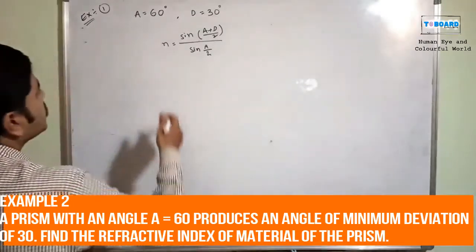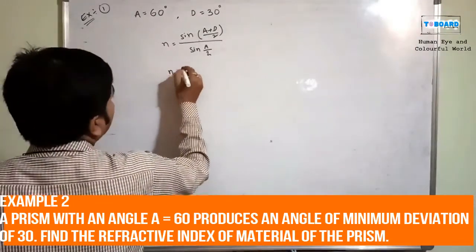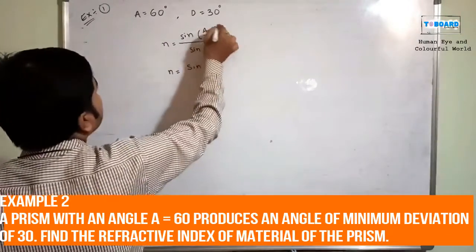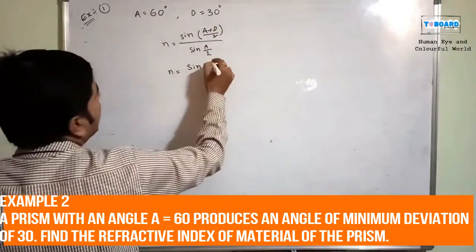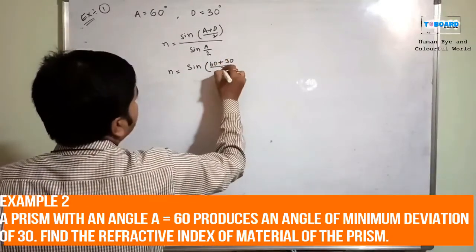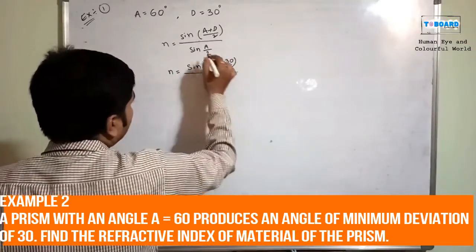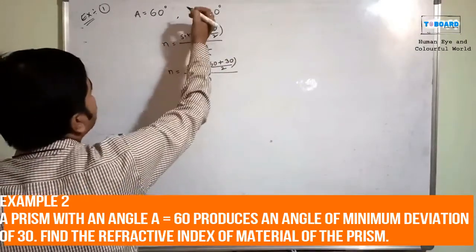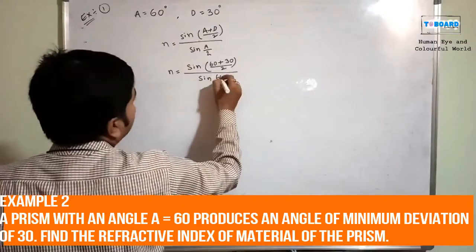Then once you observe, n is equal to, I need to substitute all the values in the above equation. Sine (A plus D) by 2, where A is 60 and D is 30, divided by sine A by 2, where A is 60, so 60 by 2.